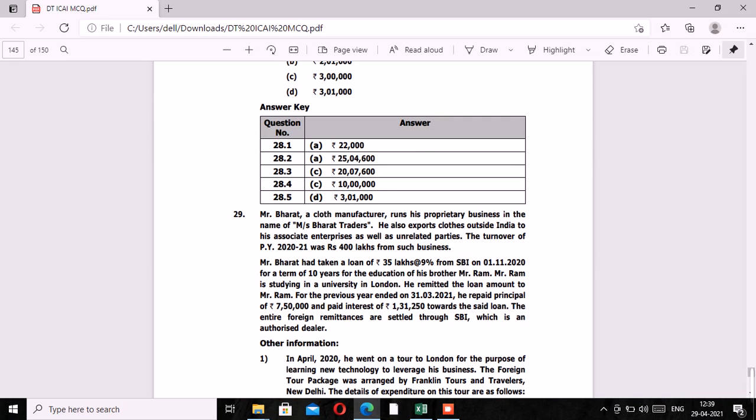In the first para, Mr. Bharat is a cloth manufacturer running his proprietary business in the name of Messrs. Bharat Traders. He also exports clothes outside India, with a turnover of 400 lakhs from such business. Now, Mr. Bharat had taken a loan of 35 lakhs at 9% from SBI during financial year 2021 for a term of 10 years for the education of his brother. So over here, the relationship has been specified. This means Mr. Ram is not a child of Mr. Bharat. That is why the benefit of 80E would not be available.